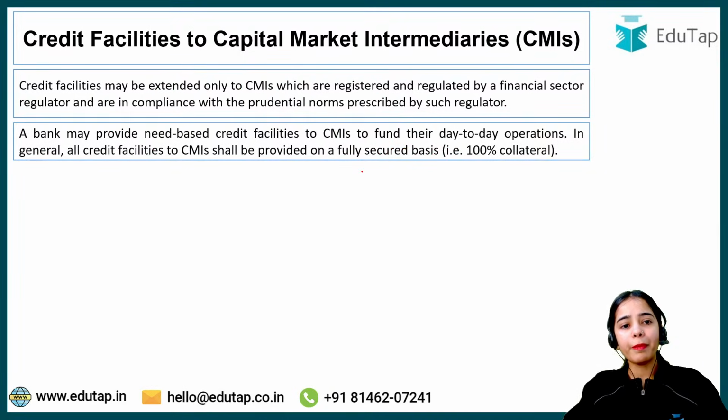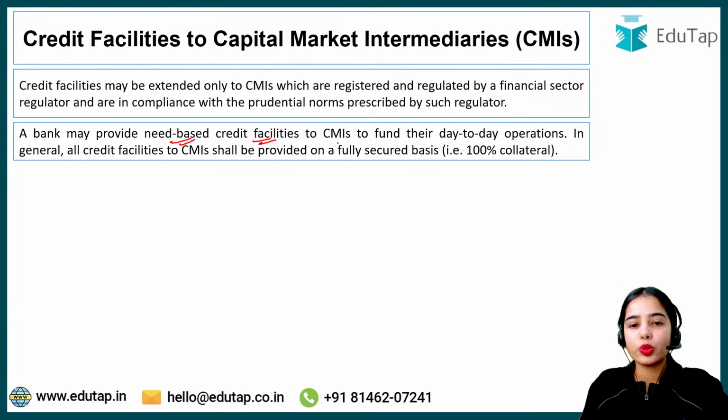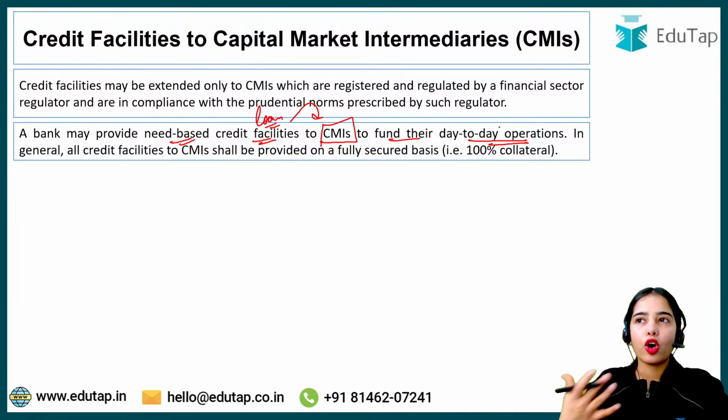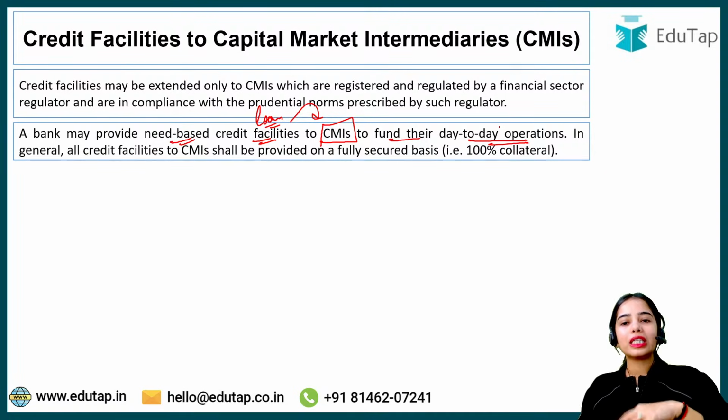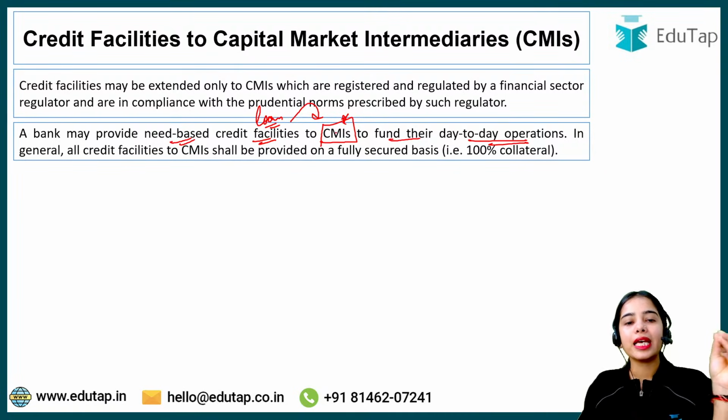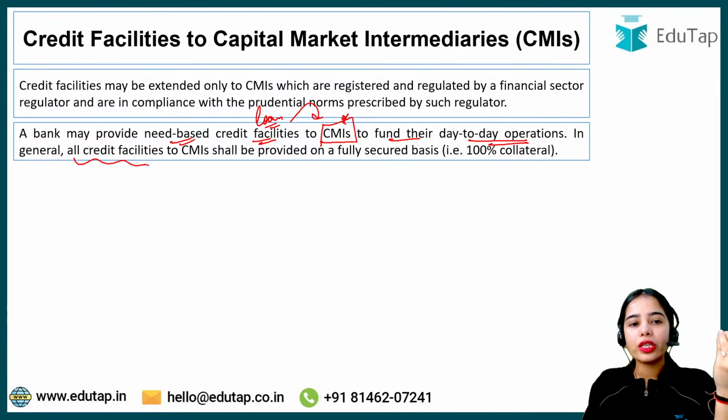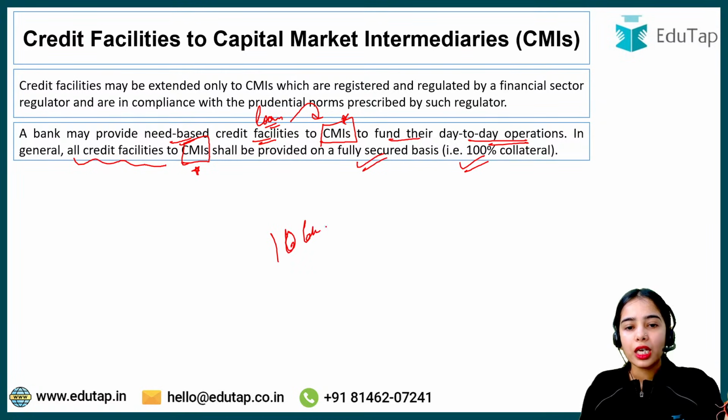A bank can provide need-based credit facilities to the capital market intermediaries. So basically loans can be provided to the capital market intermediaries to fund their day-to-day operations, so that the functioning of the capital market can happen smoothly, and the functioning in the stock exchanges and the clearing corporations can happen smoothly. So for the day-to-day operations, the capital market intermediaries can take the loan from the bank. In general, all the credit facilities provided to the capital market intermediaries shall be provided on a fully secured basis. That means 100% of collateral has to be taken. So if the loan is given for 10 lakh rupees, 10 lakh worth of collateral has to be taken from the intermediary.